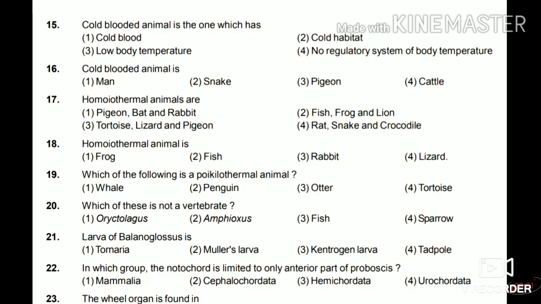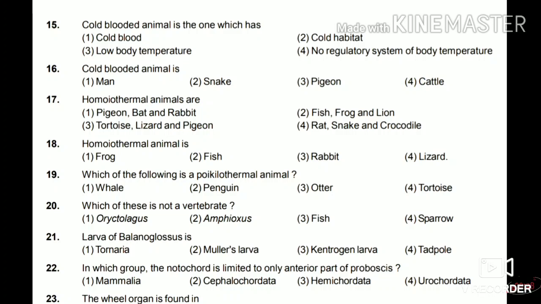Question number 15. A cold-blooded animal is the one which has cold blood, cold habitat, low body temperature, no regulatory system of body temperature. So we know that cold-blooded animals are also known as ectotherms or poikilotherms. So they don't have the regulatory system to maintain their body temperature.